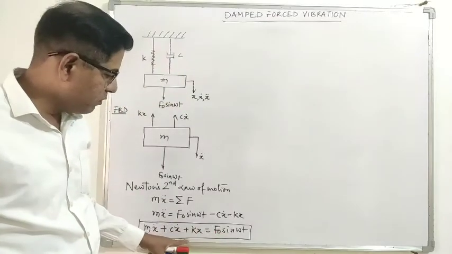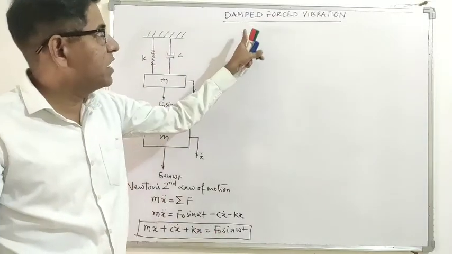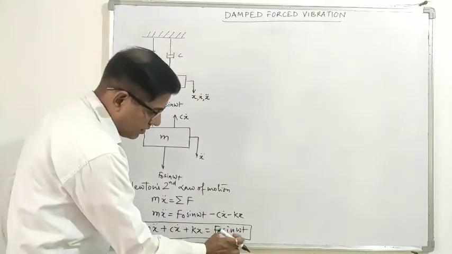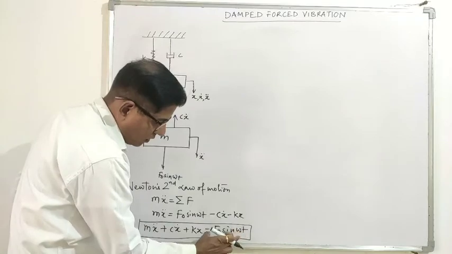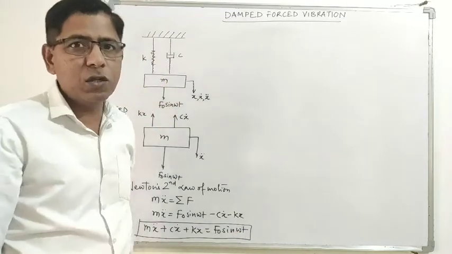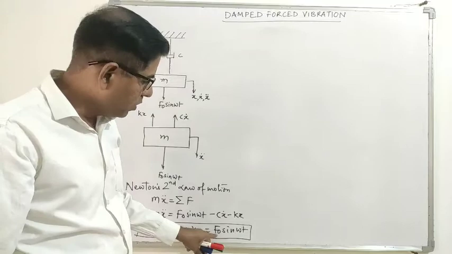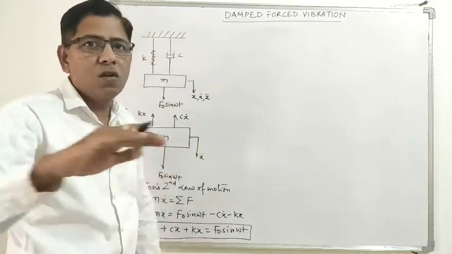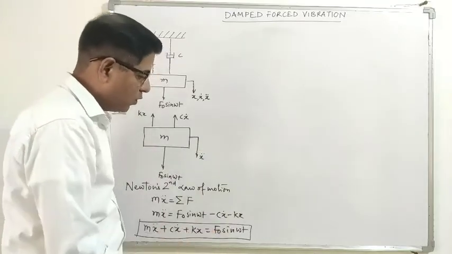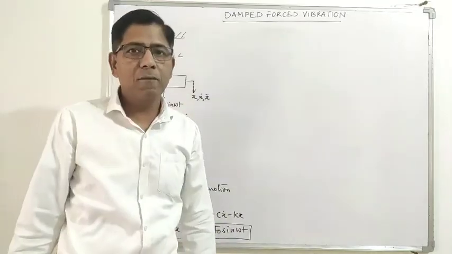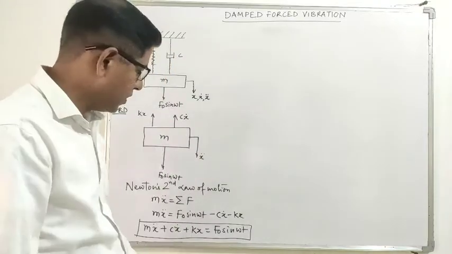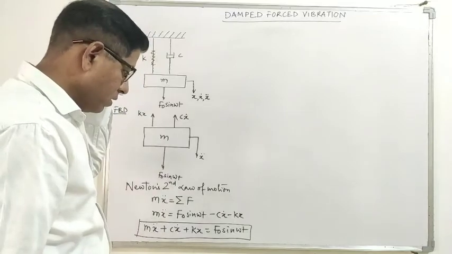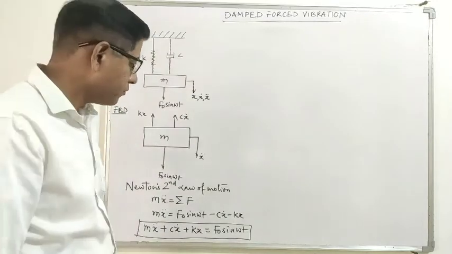We have seen a similar equation in the case of damped free vibration as well, but in that case this side of the equal to sign was 0. Here also, if you put the value of F0 as 0, that means there is no force, so that is the case of damped free vibrations. But remember, this is the equation of motion for damped forced vibration.